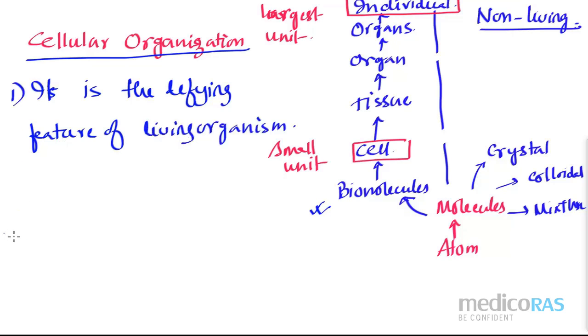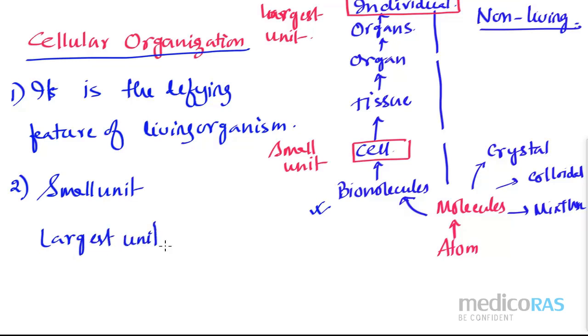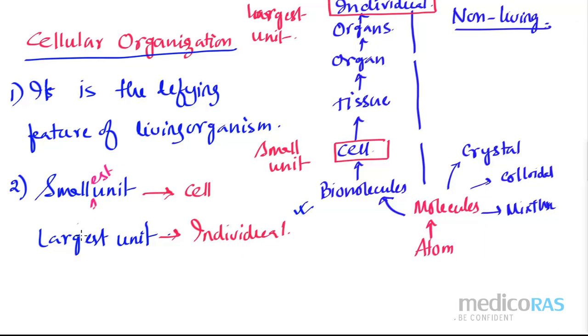So this is our first point. Second point, do not forget to write these two things: the smallest unit and the largest unit in case of living organism. The smallest unit is the cell and the largest unit is the individual. Fine. So this is what we have for the cellular organization. Please note these 2 points. Children, you should write here smallest, right? Not small units. In that cellular organization, you have seen the biomolecule. The word biomolecule is there, right? Without biomolecule, I can't make the cell.